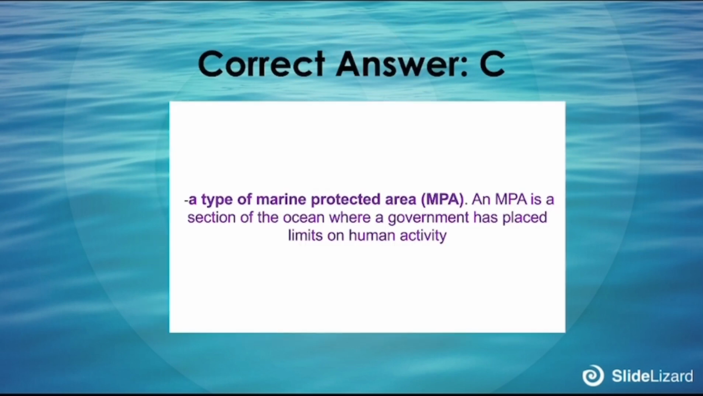The correct answer is C. A type of marine protected area, MPA. An MPA is a section of the ocean where a government has placed limits on human activity.